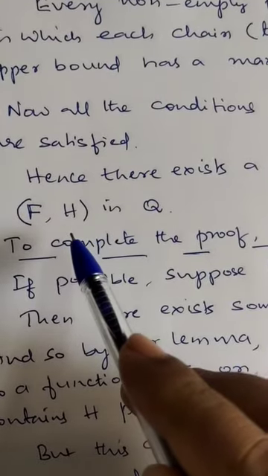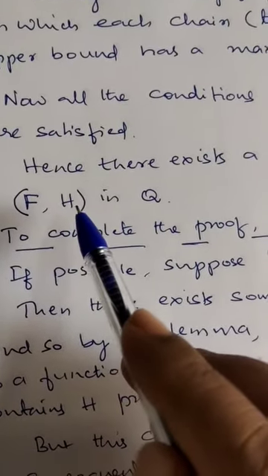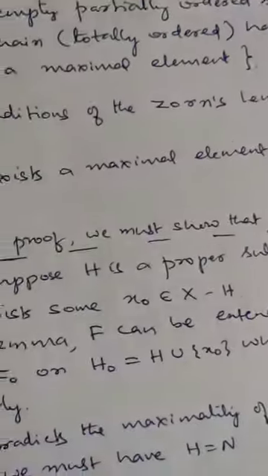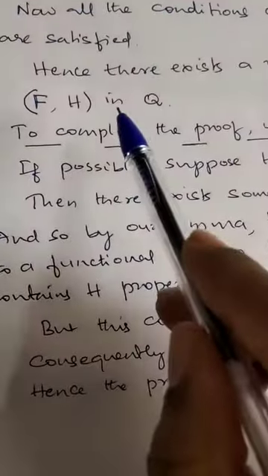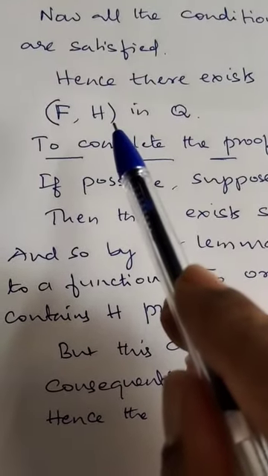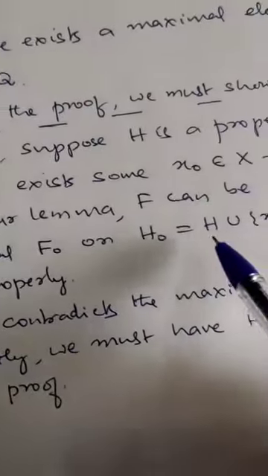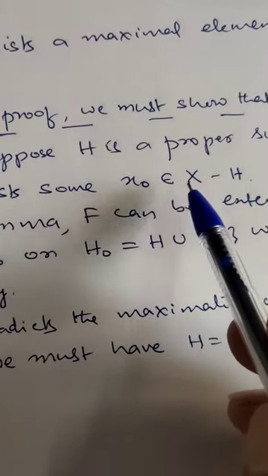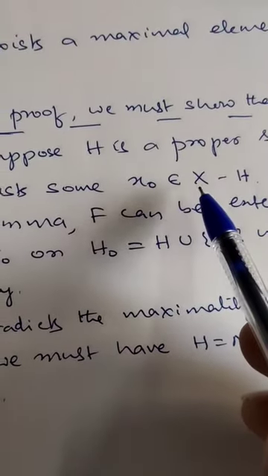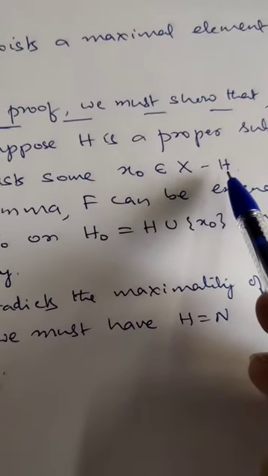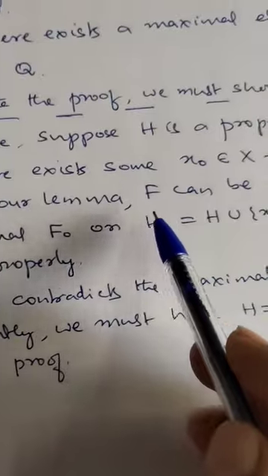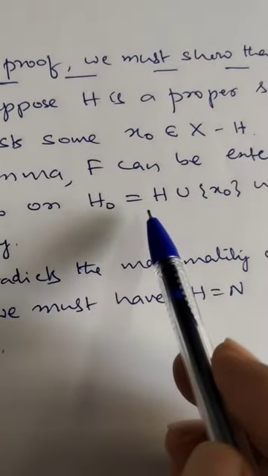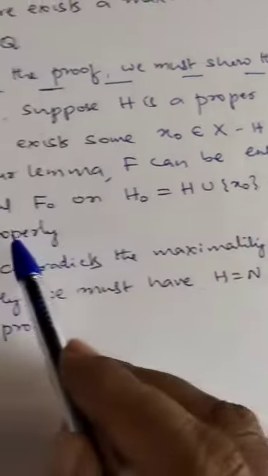Now we can complete the proof by showing that this H is nothing but X. If not, suppose H is not equal to X. H not equal to X means H is a proper subspace of X. Then there exists some element x naught belonging to X but not in H, that is, x naught in X minus H. By our lemma, f can be extended to a functional f naught on H naught, where H naught is H union x naught, which contains H properly.